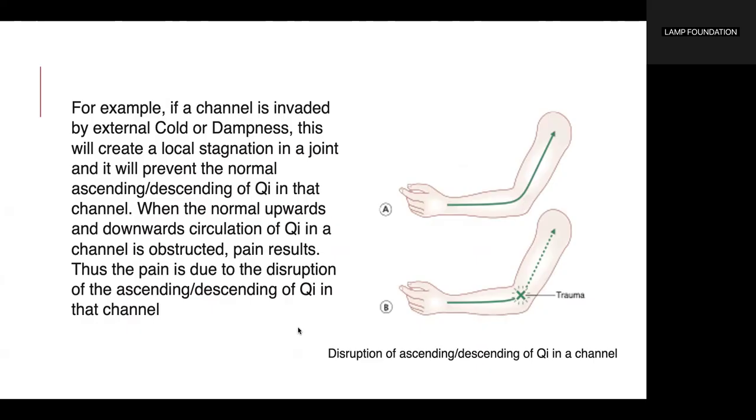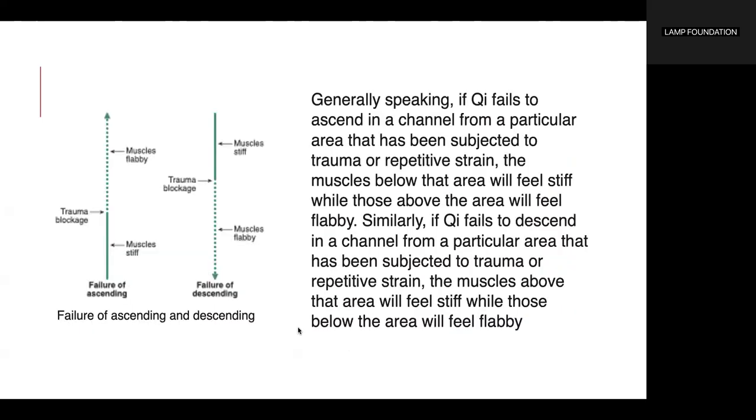When the normal upwards and downward circulation of qi in a channel is obstructed, pain results. Thus, the pain is due to the disruption of the ascending descending of qi in the channel. Generally speaking, if qi fails to ascend in a channel from a particular area that has been subjected to trauma or repetitive strain, the muscles below that area will feel stiff, while those above the area will feel flabby.